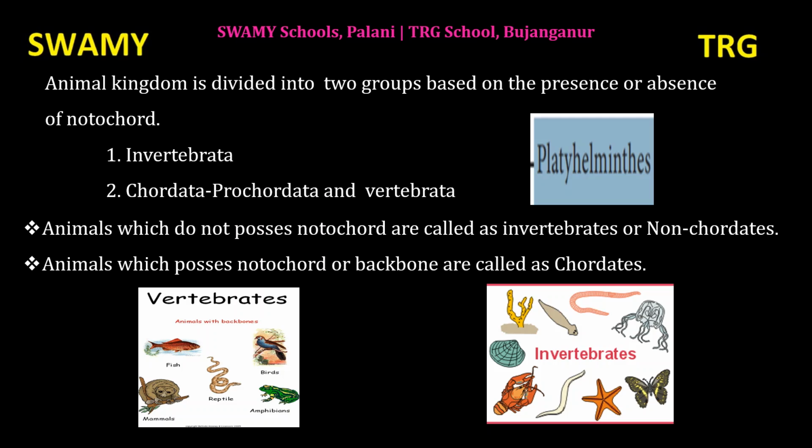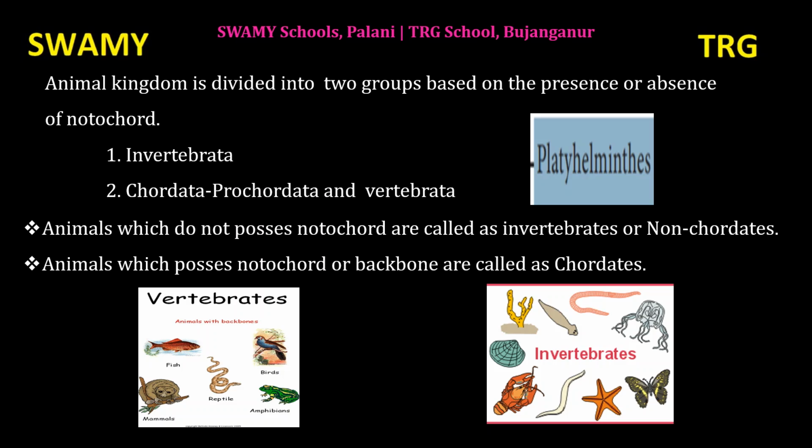How are we going to classify the different phyla? Depending on level of organization, whether it is cellular level, tissue, organ or organ system level. Coelom, that is acoelomate, coelomate and pseudocoelomate. Symmetry: radial symmetry, bilateral symmetry and asymmetry.